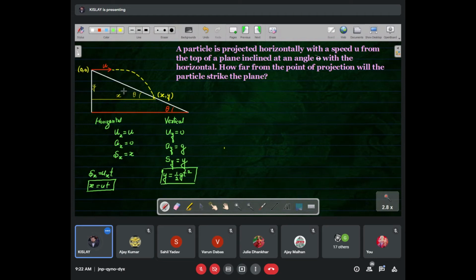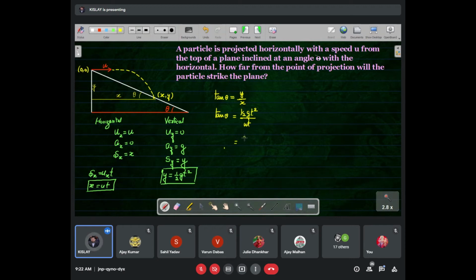Now, from the diagram, you can observe tan theta is equal to y upon x. And tan theta can be written by putting the values of y and x that we have calculated. That is 1 by 2 z t square divided by ut. Now one t will cancel out.